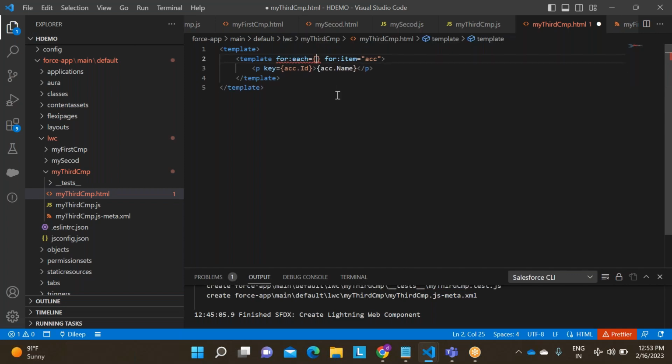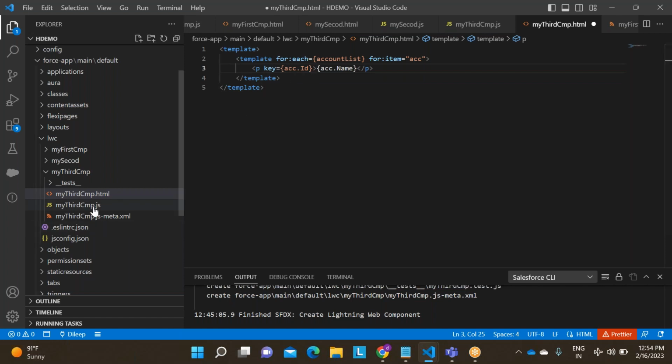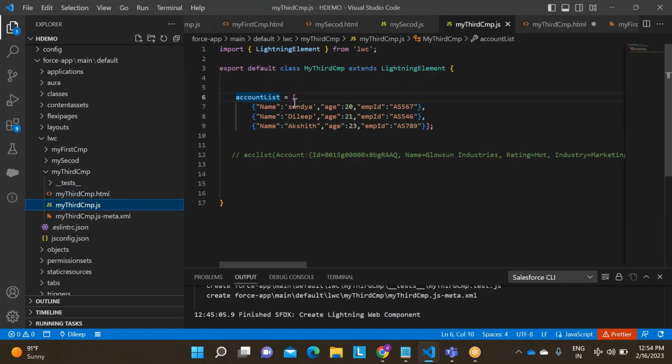Wait, what happened? Account list manually I'm writing, right? For each account ACC, we don't have key field. See, for each you need to mention the key field. For each you need to mention any unique field within this record.